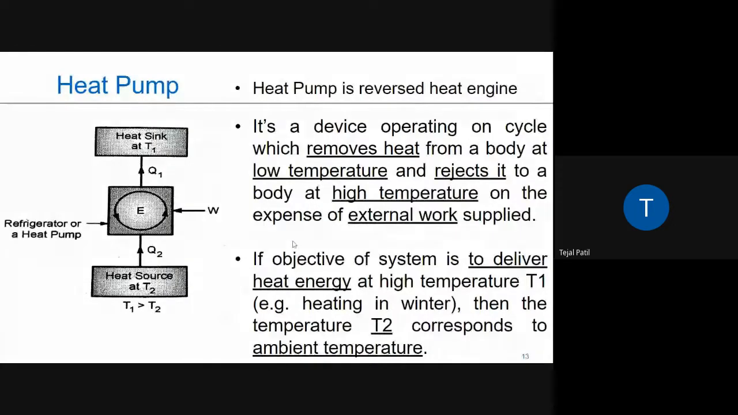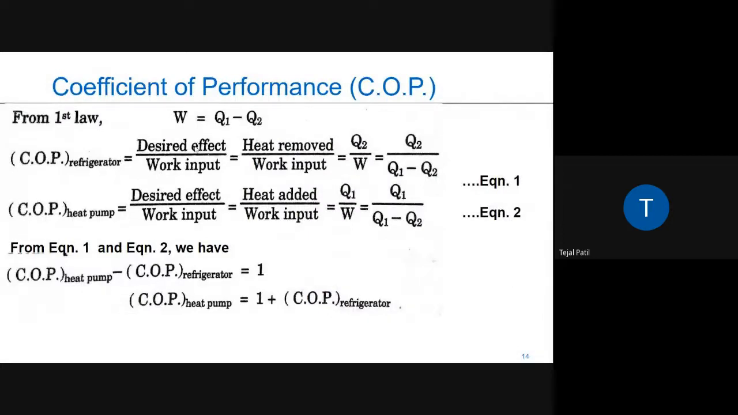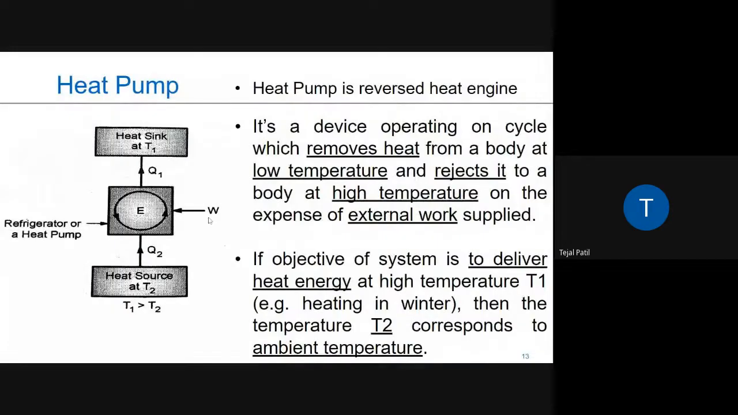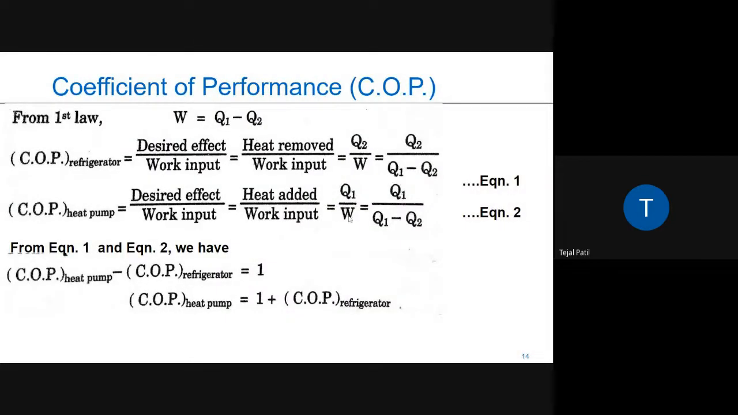So we can write the COP as desired effect upon work input. What is the desired effect? The heat removed. So heat removed, as per that previous diagram, is Q2 divided by W, and that will be equal to Q2 by Q1 minus Q2. So this is for the refrigerator. While for the heat pump, the desired effect is heat added, which is Q1. So Q1 divided by work, that is Q1 by Q1 minus Q2, is the coefficient of performance for the heat pump.